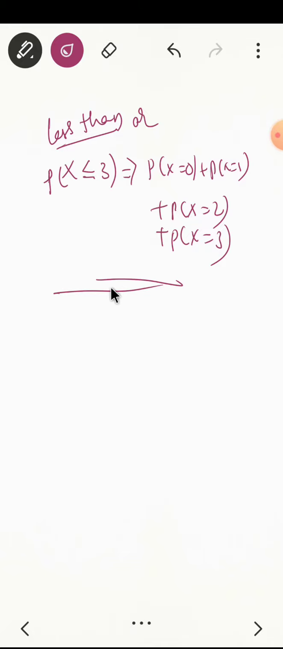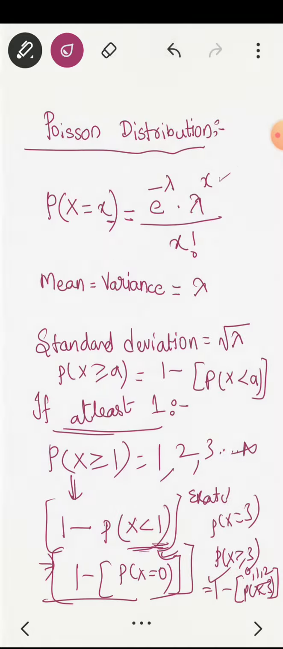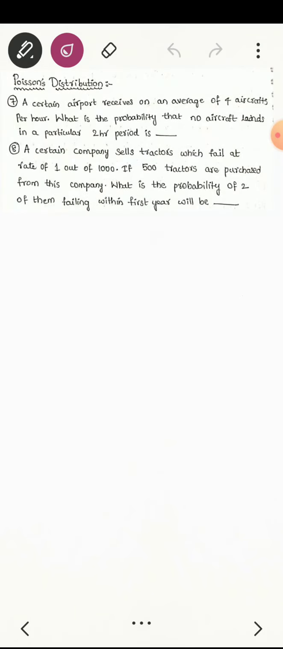If you are not understanding, no need to worry. While solving problems you will get it. And one more thing, you just remember formula for lambda as alpha into delta t. What are alpha and delta t? I will tell you in the problems. That depends on the problem. Let us solve the first problem.